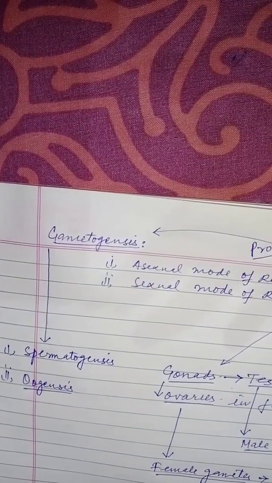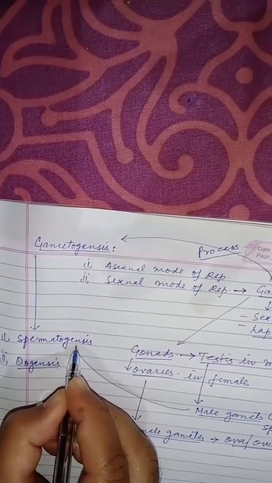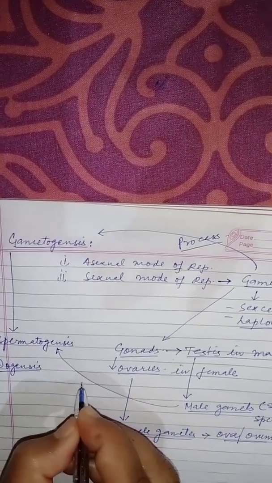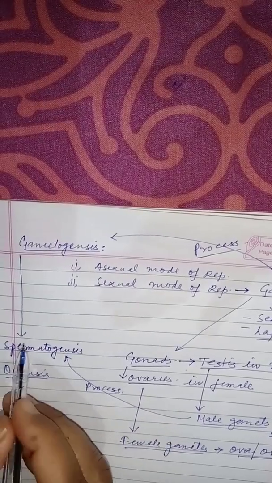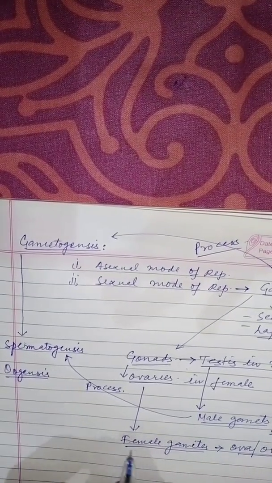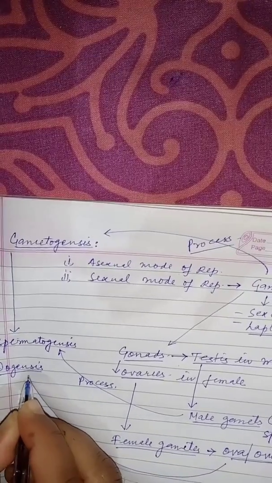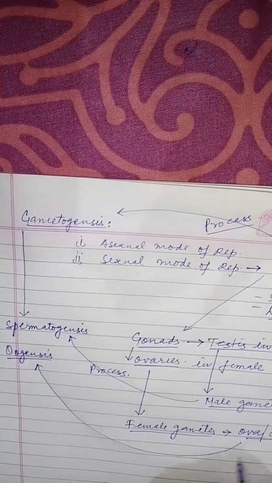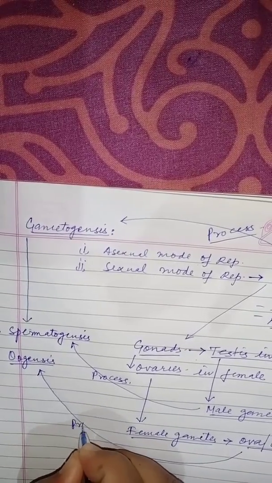Spermatogenesis is the process of formation of male gametes, and oogenesis is the process of formation of ova or female gametes.